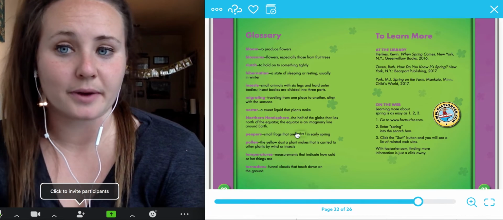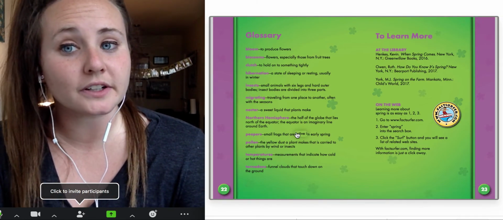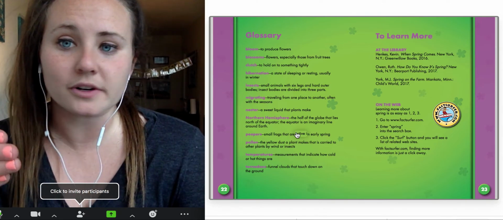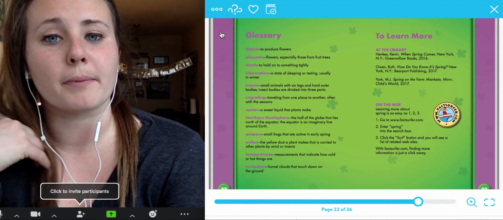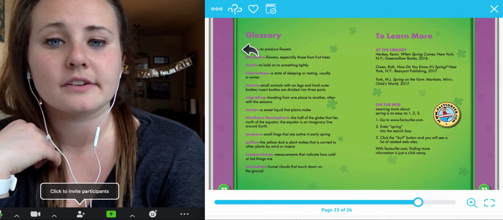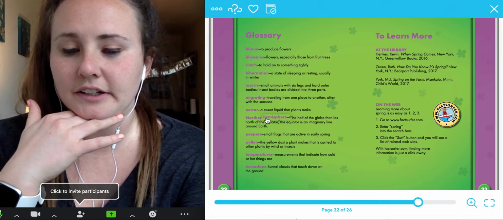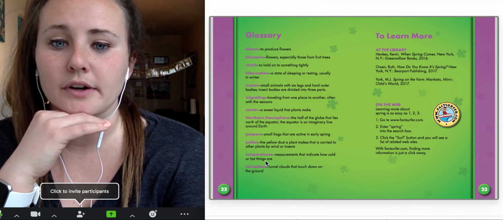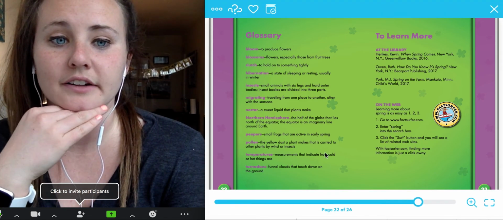And like we talked about at the beginning, in our nonfiction book we focus on those bolded words because those are important words that the author wants us to know. But if we need some help, we can go to the back and look in our glossary. So here are our bolded words like northern hemisphere, maybe this tricky word temperature, or maybe you wanted to look and learn more about tornadoes.